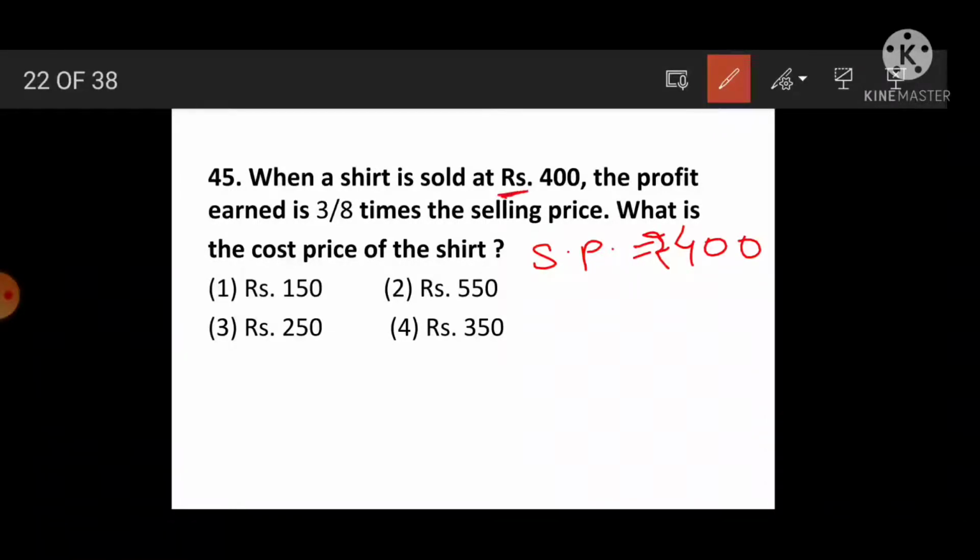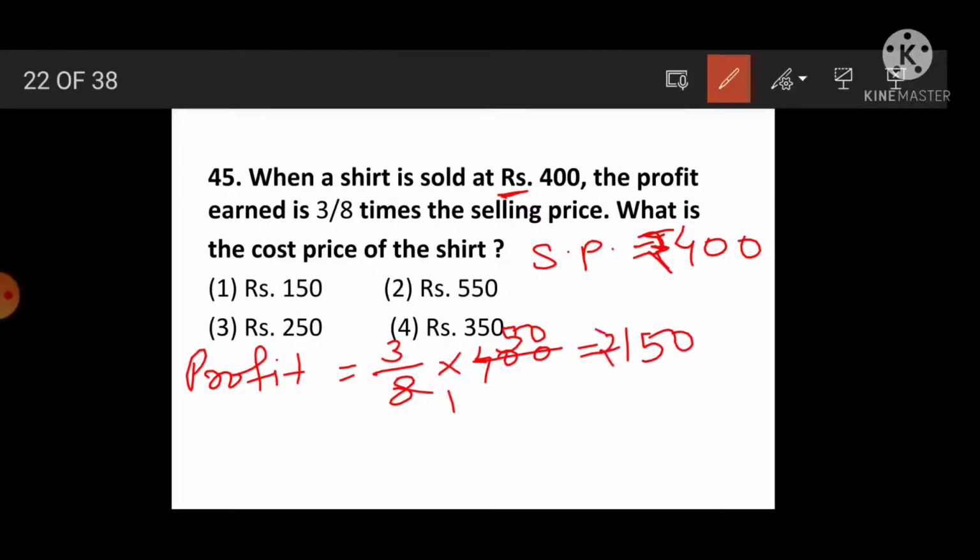Now instead of RS we are using Marathi R, and the small dash in between is the rupees symbol. Rupees 400 earned 3/8 times the selling price, so how much profit did we get? Profit is equal to 3/8 into 400, means 8 ones are 8, 8 fives are 40 and 3 fives are 15, so rupees 150 is the profit. And what is asked? Cost price of the shirt means 400 minus 150, rupees 250 is the cost price of the shirt, so option 3 is the correct option.